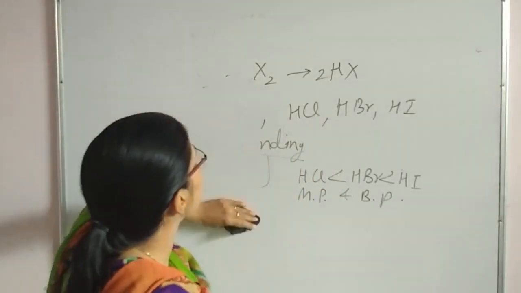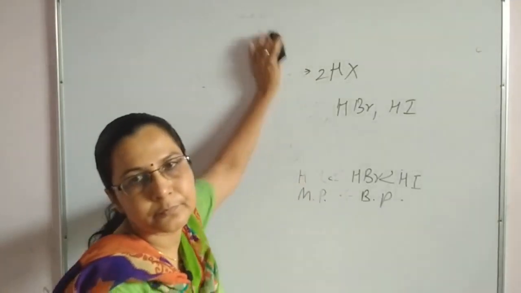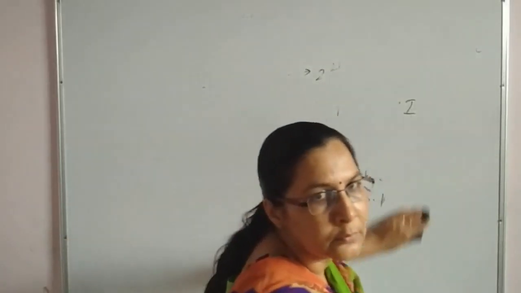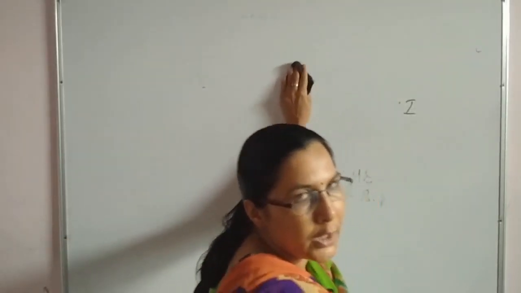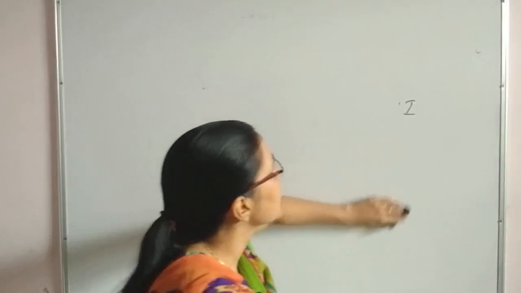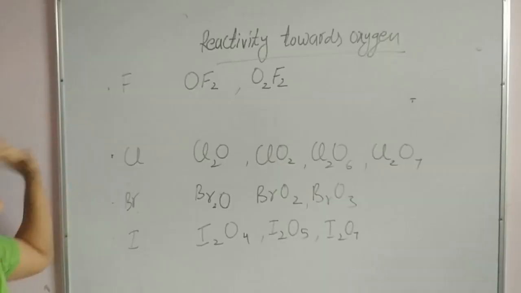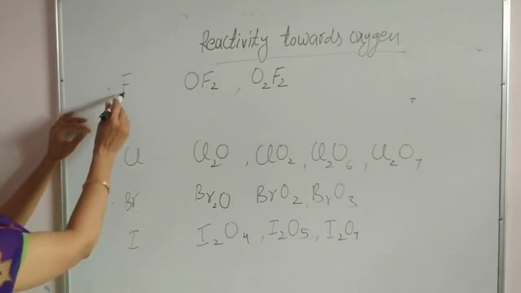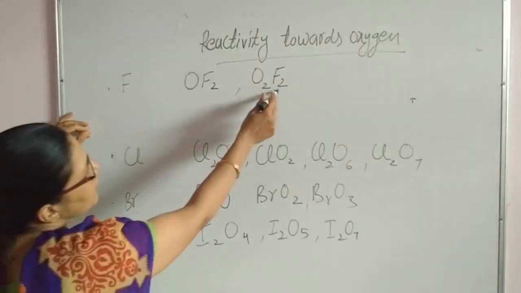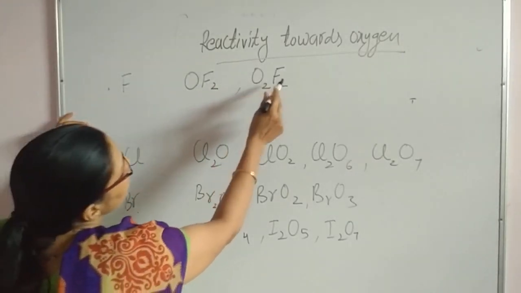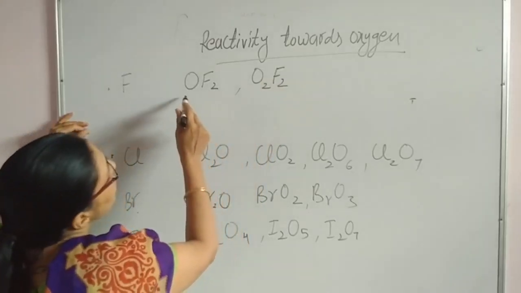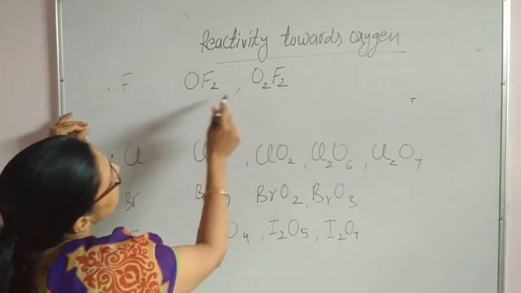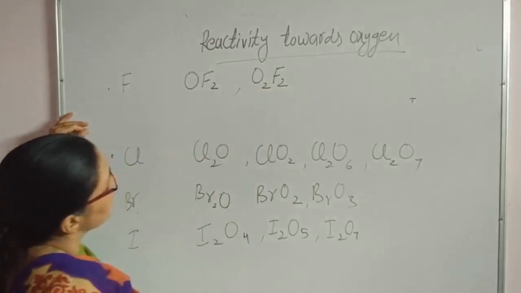Reactivity towards oxygen. So we'll deal with reactivity towards oxygen. We are observing that fluorine can form two types of oxide, that is OF2 and O2F2. Here oxygen is in +2 state and oxygen is in +1 state.